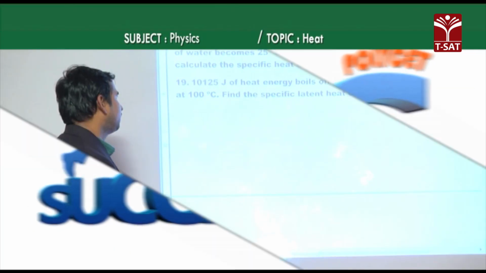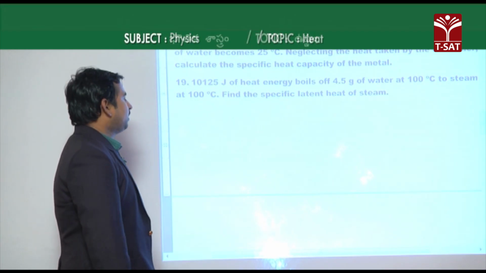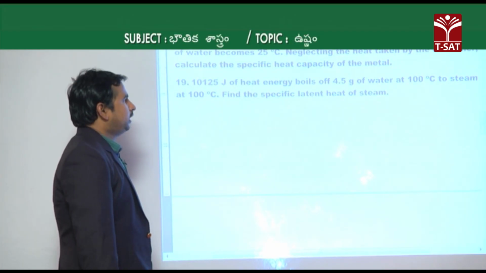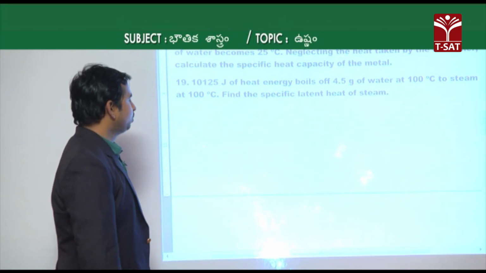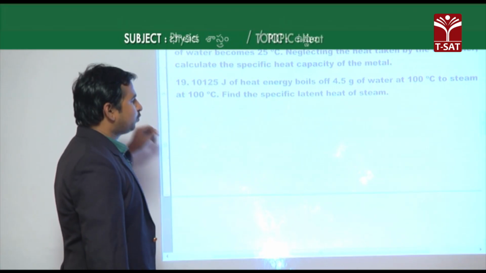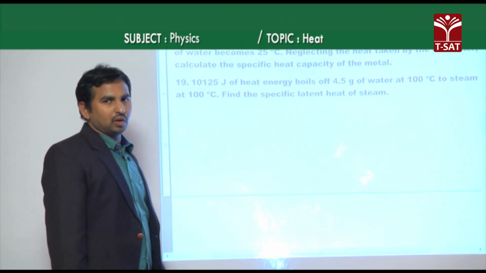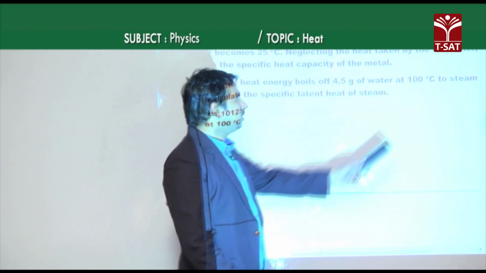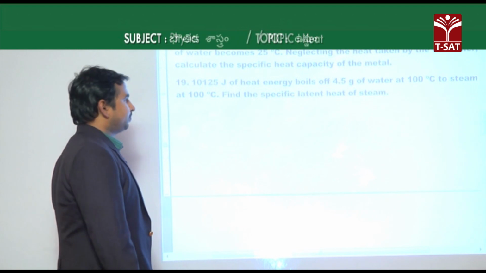Let's see one more numerical, the 19th one we have. Given that 10,125 joules of heat energy boils off 4.5 grams of water at 100 degrees Celsius to steam. Actually, it is given that the 4.5 grams of water is at 100 degrees Celsius, which means the water is already at its boiling point, which is 100 degrees Celsius. Okay.